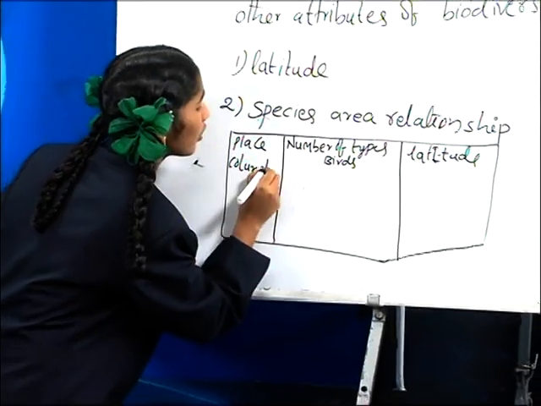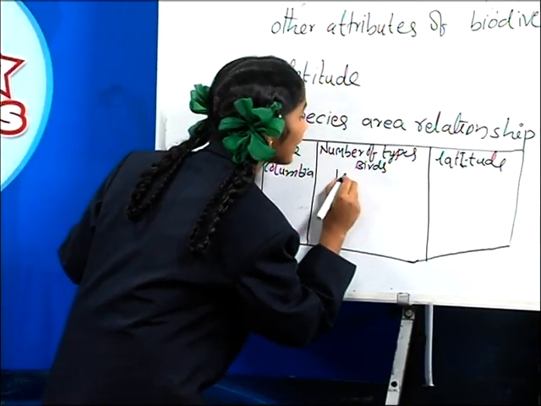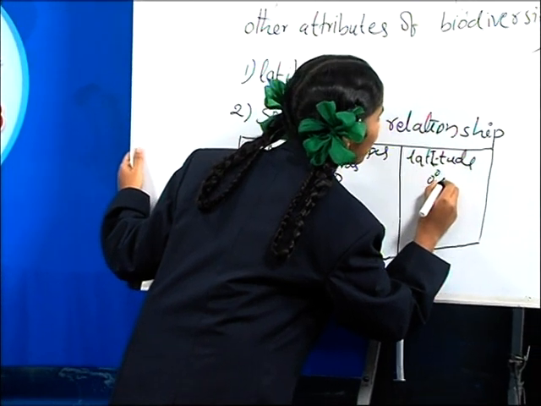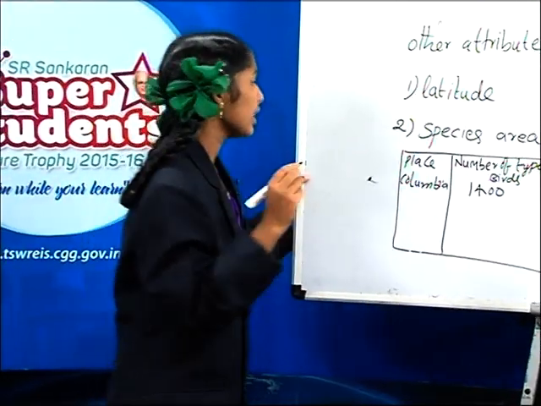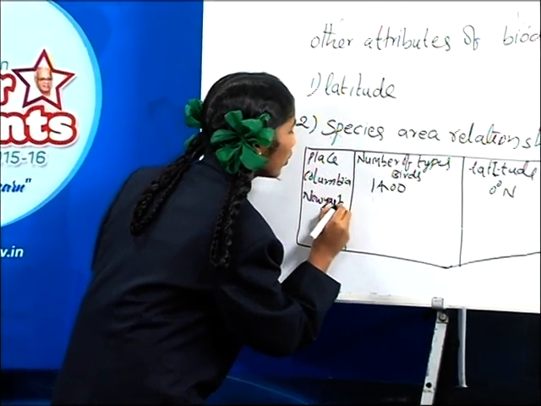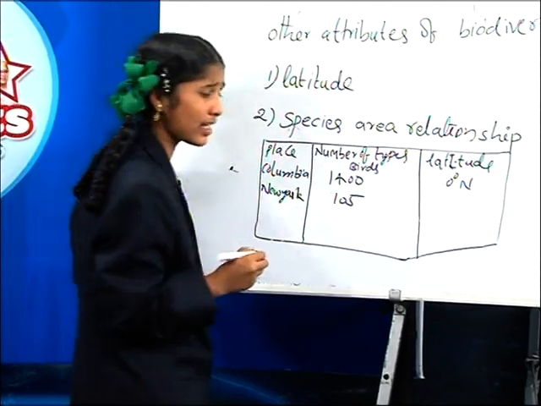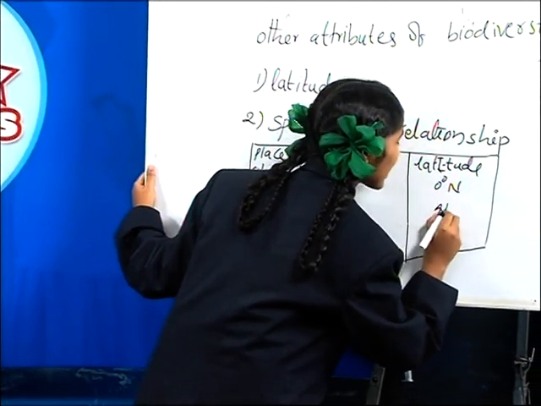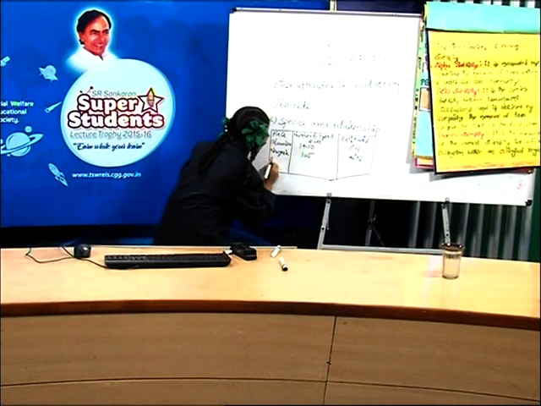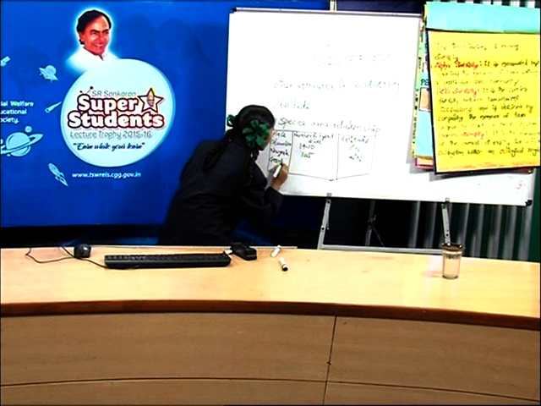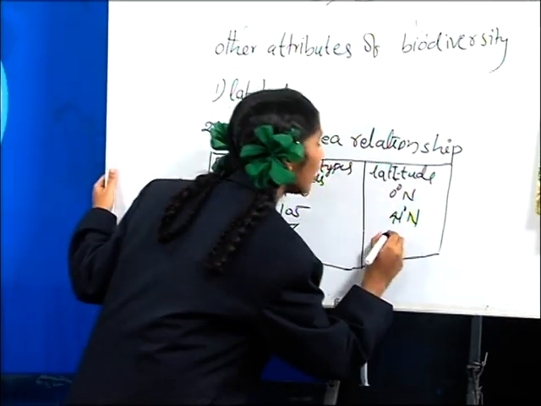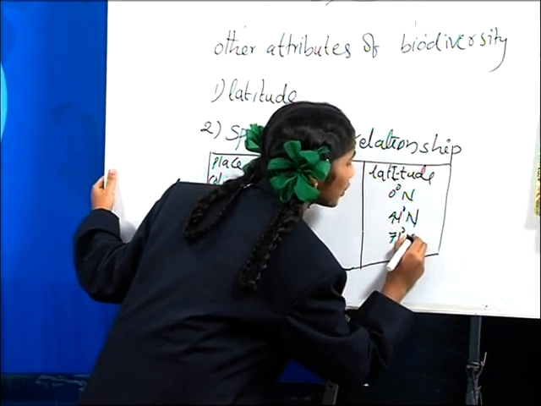Friends, here in Colombia, 1400 types of birds are present at 0 degrees latitude to the North Pole. And in New York, 105 types of birds are present at 41 degrees latitude to the North Pole. And in Greenland, 56 types of birds are present at 71 degrees latitude to the North Pole.